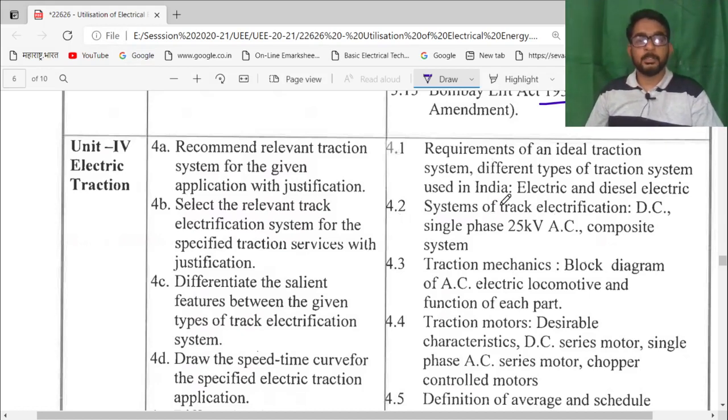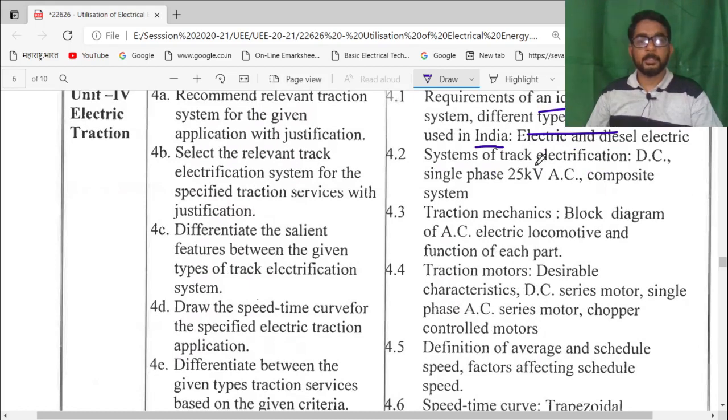So every student should know about the ideal traction system, and the types of traction systems used in India, electric and diesel. He should also know about track electrification: what types of systems are used, what types of switchgear and controlling devices, and whether it is a composite system or a single system.